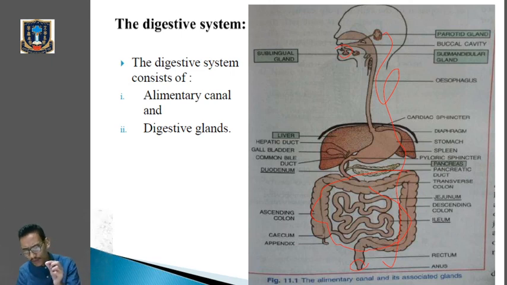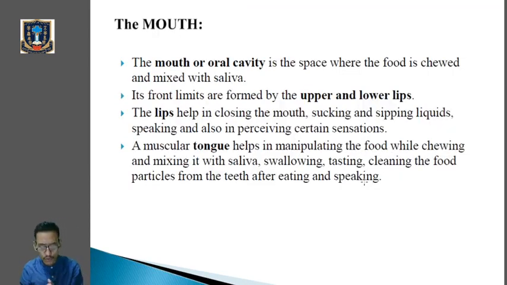Clear? So just for today, we will just start with the first organ of digestive system, and that is the mouth. Clear? We'll just go through the mouth. So mouth, or the oral cavity, is also where the food is chewed and where the food is being broken down in smaller bits, and where it is being mixed with the saliva.